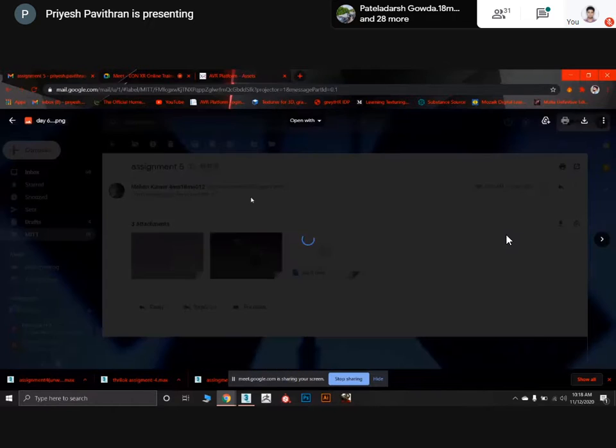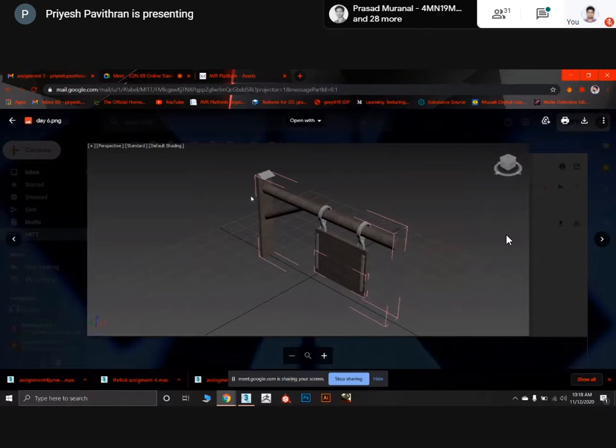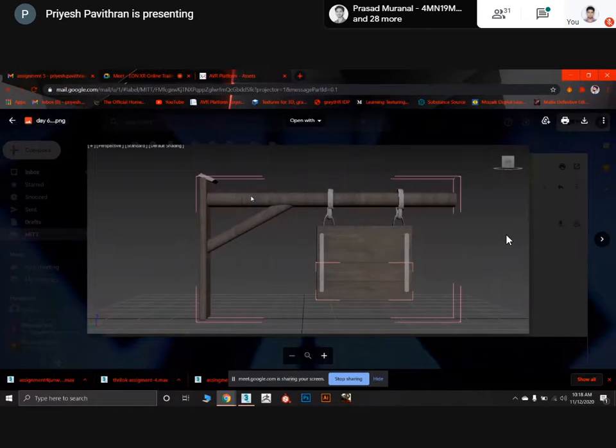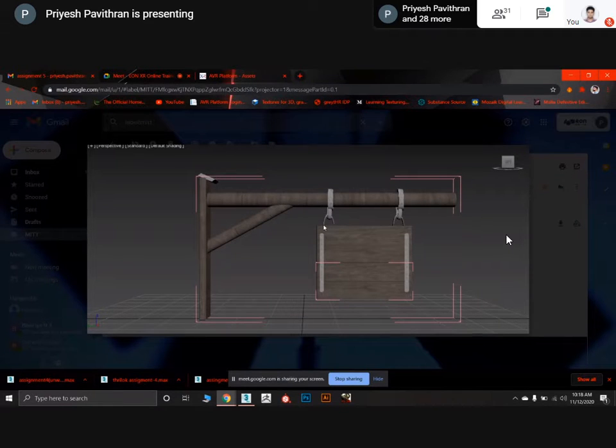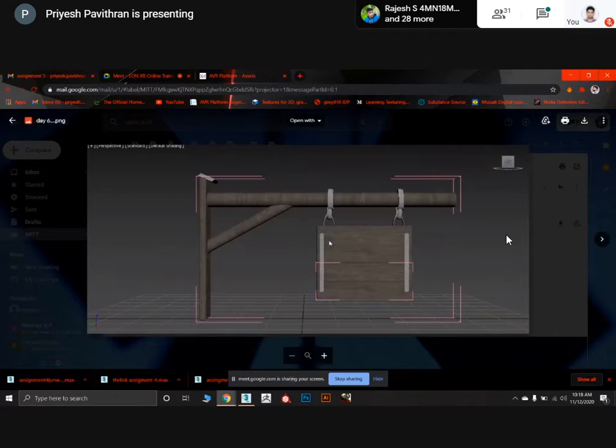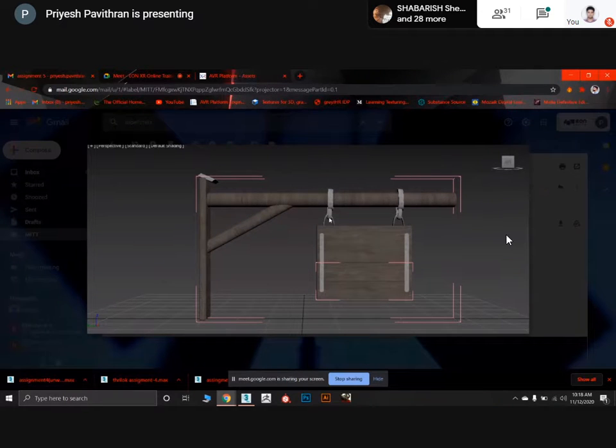Mohan Kumar. Mohan, the same issue. This model you have to correct. You have to drag a little bit here, and this part you have to correct. I think that day I already told you to do that. Just try to rearrange it, and the texture looks scaled. It looks stretched. So for this part, you don't have to do anything.